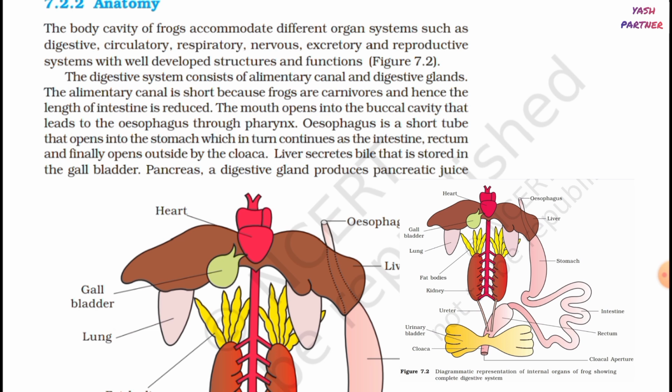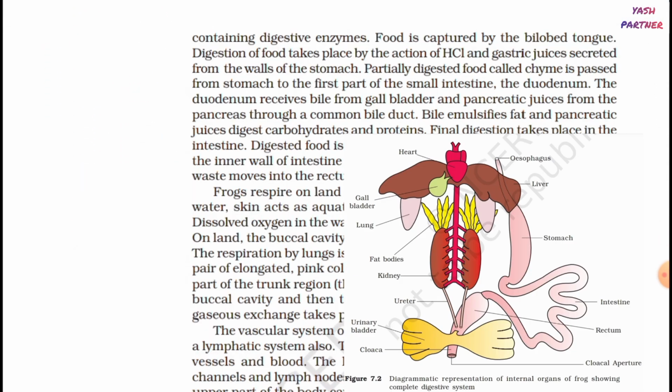The mouth opens into the buccal cavity and leads to the esophagus through pharynx. Esophagus is a short tube that opens into the stomach, which in turn continues as the intestine, rectum, and finally opens outside by the cloaca. Liver secretes bile that is stored in the gallbladder. Pancreas, a digestive gland, produces pancreatic juice containing digestive enzymes. Food is captured by the bilobed tongue.